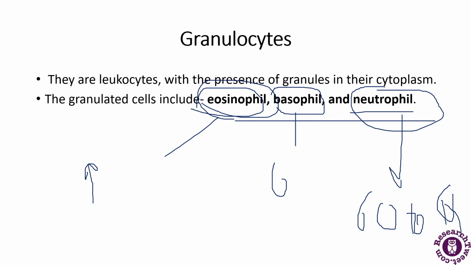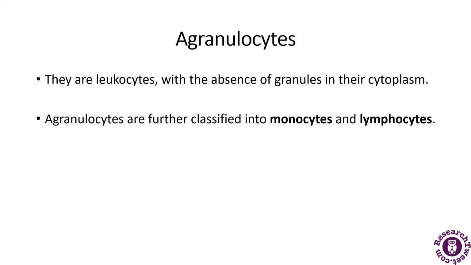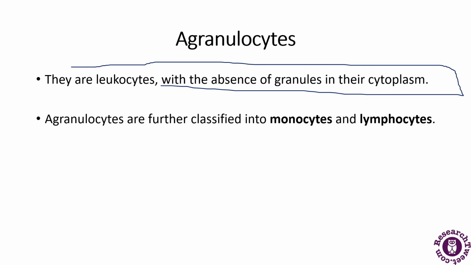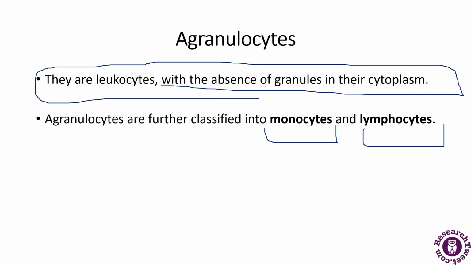So this was about the granulocytes and the three types of granulocytes which we have discussed. Now the agranulocytes. Agranulocytes are the leukocytes with the absence of the granules, so they do not have the granules present in their cytoplasm. They are further divided into two parts, that is the monocytes and the lymphocytes.